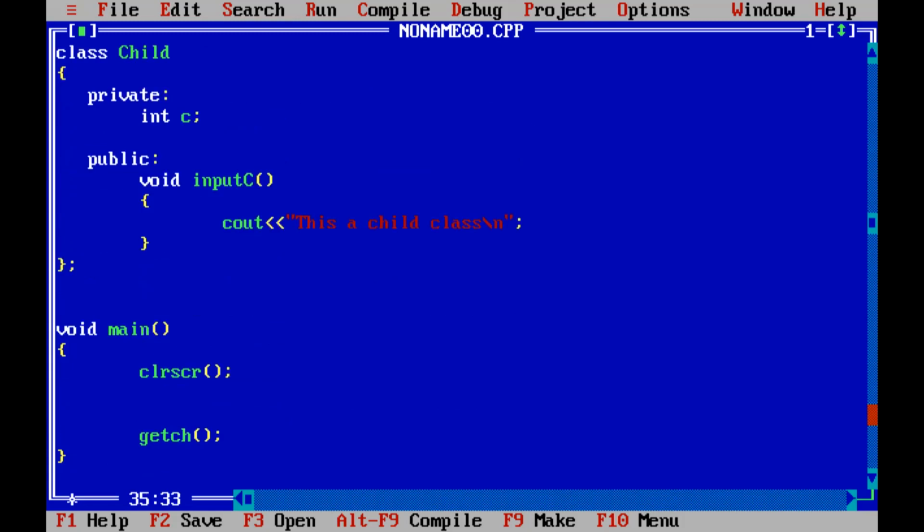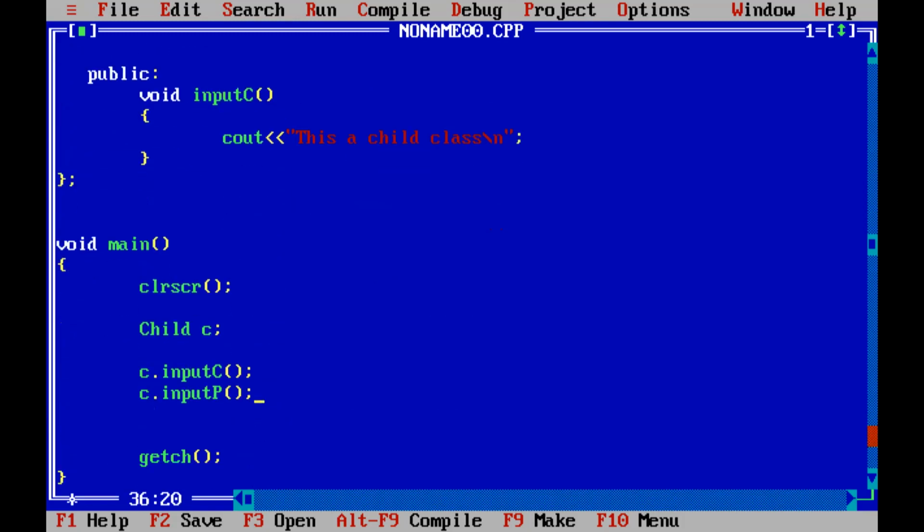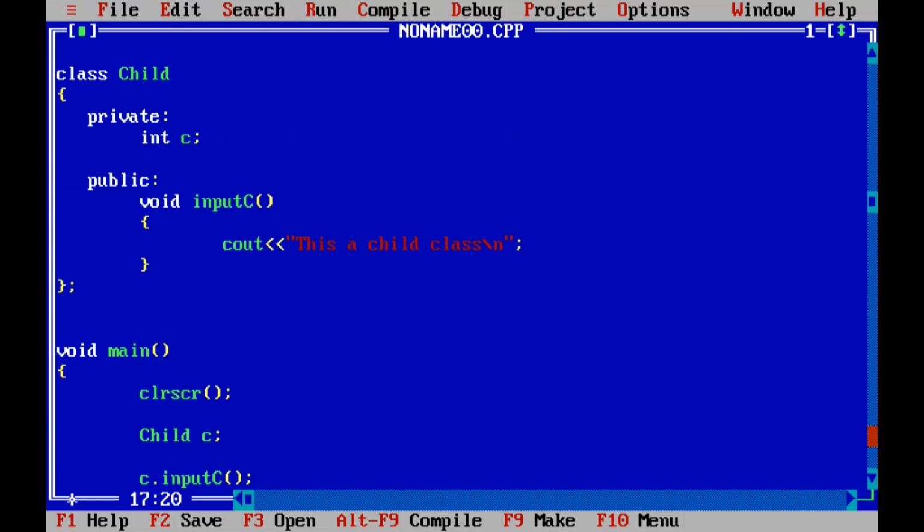Now you observe here. I am going to define an object of class child, C. Now you notice here, C dot input C. First I'll call its own function so that you understand whether it goes or not. Then I'll call C dot input P, meaning the parent class function. Then we'll notice whether an error comes or not, when we have not written this part, the linkage with the parent class.